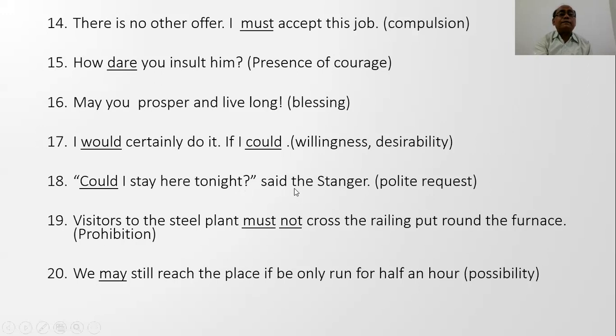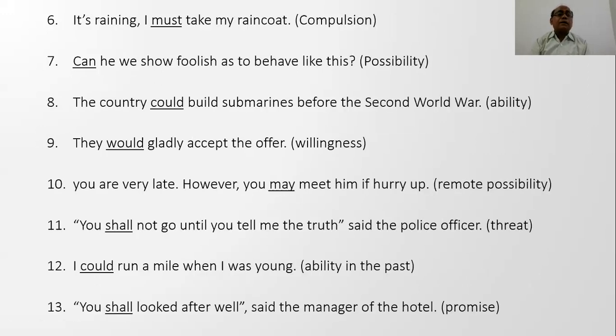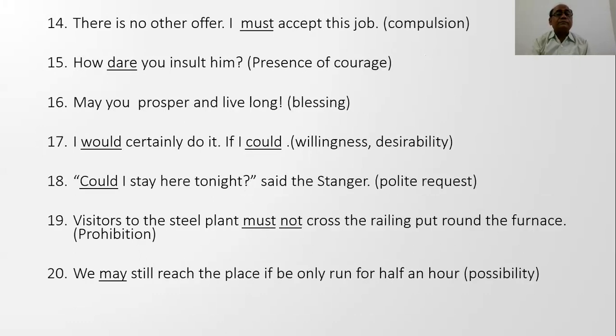So it should be corrected. In question number 10, it should be might. To show threat, which is you, second person, so shall will be used. Ability in past, could will be used. Polite request, for polite request we know could is used.